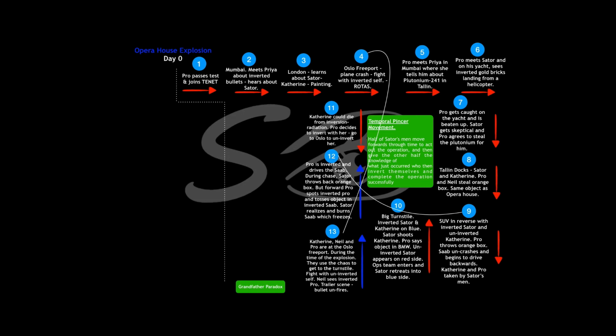This is where I would like to talk about one thing they mention while on their journey to Oslo. They talk about something called the grandfather paradox, where Neil tells him that if you go back in the past and kill your grandfather, would you exist? He poses it like a question, and then the protagonist asks him what the answer is. He says there is no answer. That's why it's called a paradox. So now by going back 1 week into the past and changing certain things, have they actually made any changes? They talk about this, and I just wanted to bring this up here.